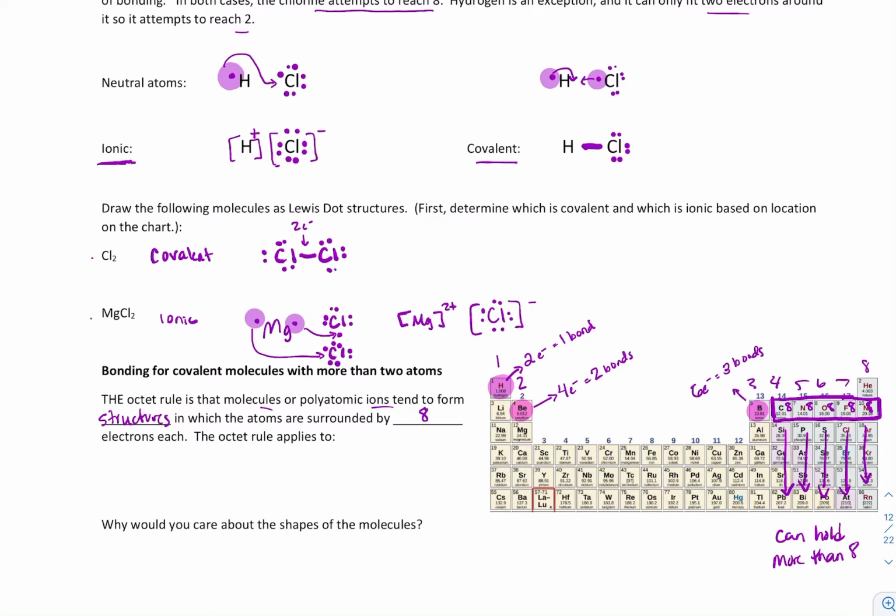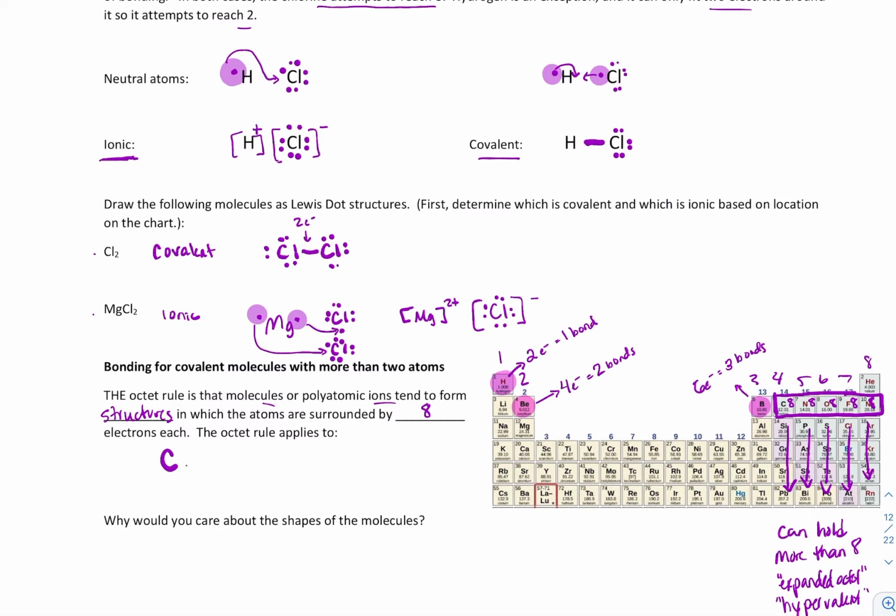There are different words for this. One word is expanded octet. Sometimes this is called being hypervalent. But those atoms can. So the funny part about this is that really there are only 5 elements that absolutely always, every single time, have to have 8: carbon, nitrogen, oxygen, fluorine, and neon. Again, the other elements are aiming for 8, but they can do more. If it looks like they do, then they will, if a molecule forms.